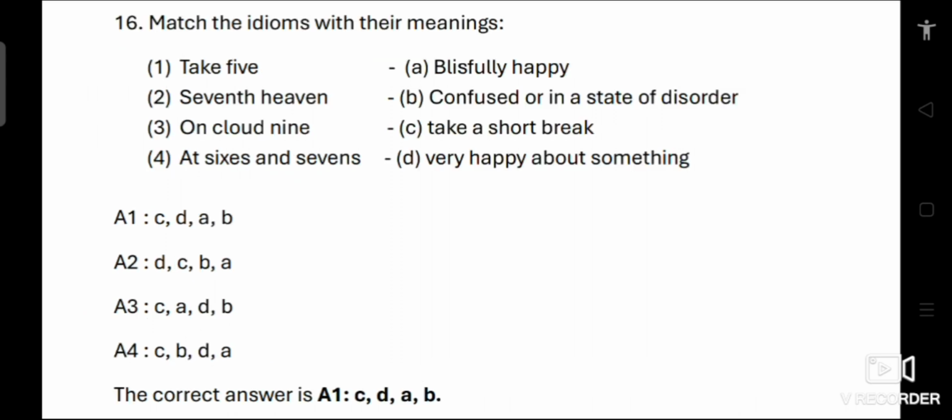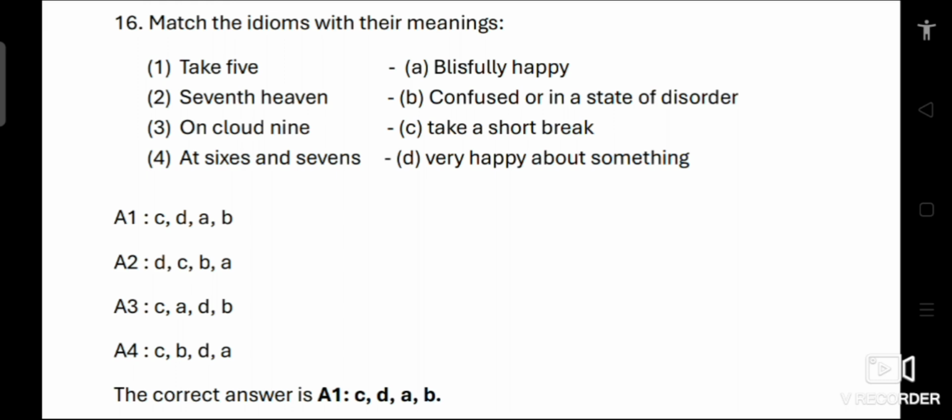16th question. Match the idioms with their meanings. 1, take 5, blissfully happy. 2, seventh heaven, confused or in a state of disorder. On cloud 9, take a short break. At sixes and sevens, very happy about something. Options 1, CDAB, DCBA, CADB, CBDA. Take 5, that means take a short break. This idiom means to take a brief pause or break, often for 5 minutes. Seventh heaven, very happy about something.